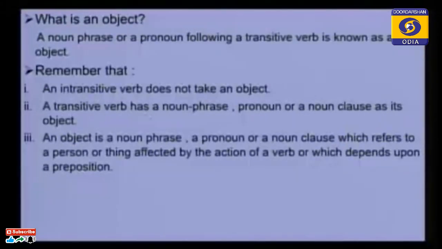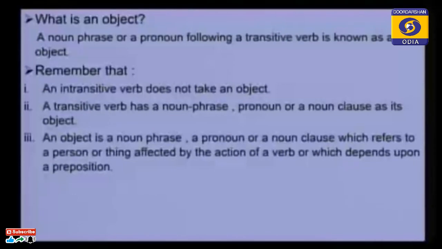A noun phrase or a pronoun following a transitive verb is known as an object. What we discussed just now, a noun phrase or a pronoun following a transitive verb is known as an object. She likes her mother. In that sentence, her mother is a noun phrase and it is used after the verb likes.